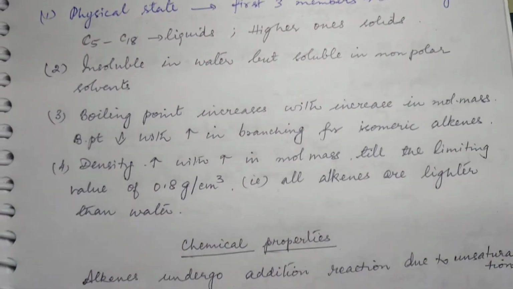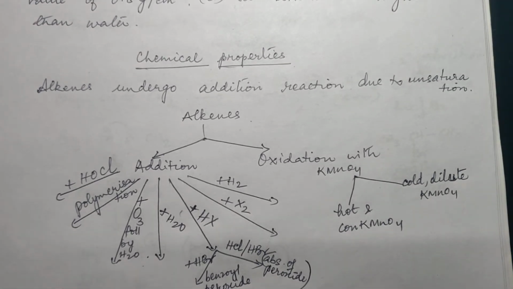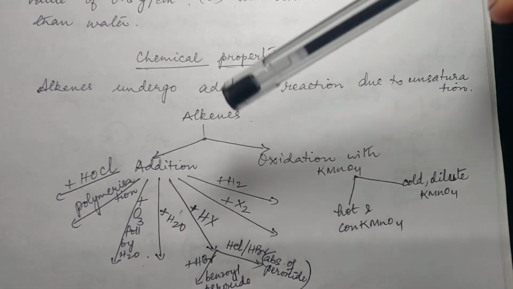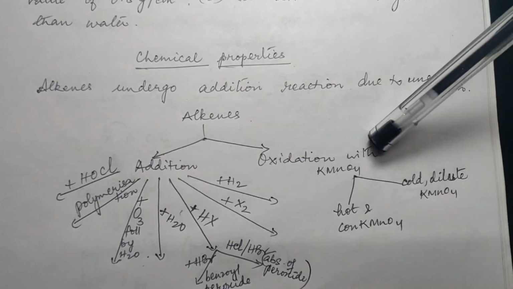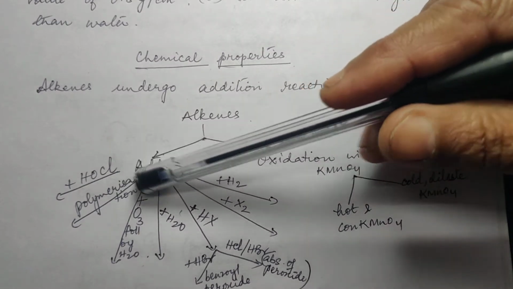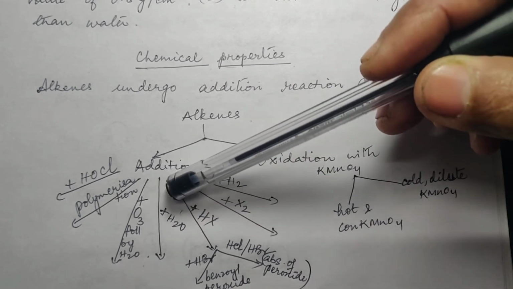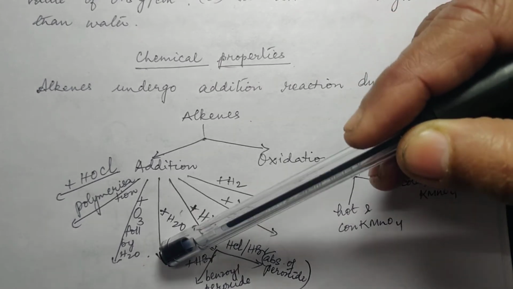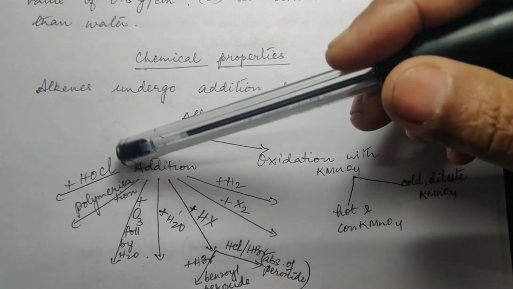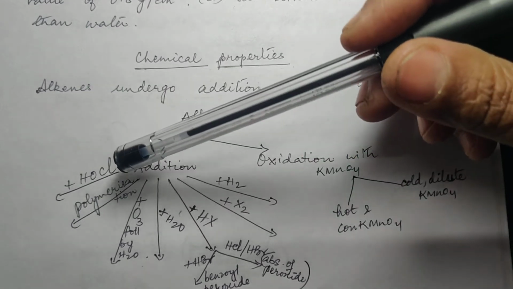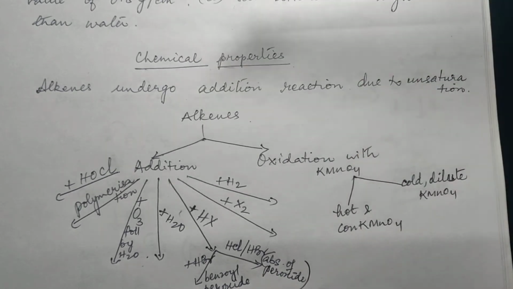Now let's come to chemical properties. Under this, you are going to study a set of reactions called addition reactions, and then you are going to study about oxidation. Now under addition, you see how many are there. Addition of hydrogen, addition of halogens, addition of hydrogen halide, then addition of water, addition of ozone, then polymerization reaction, then addition of hypohalous acid, HOCl. This is hypochlorous acid, or in general you can call it hypohalous acid.